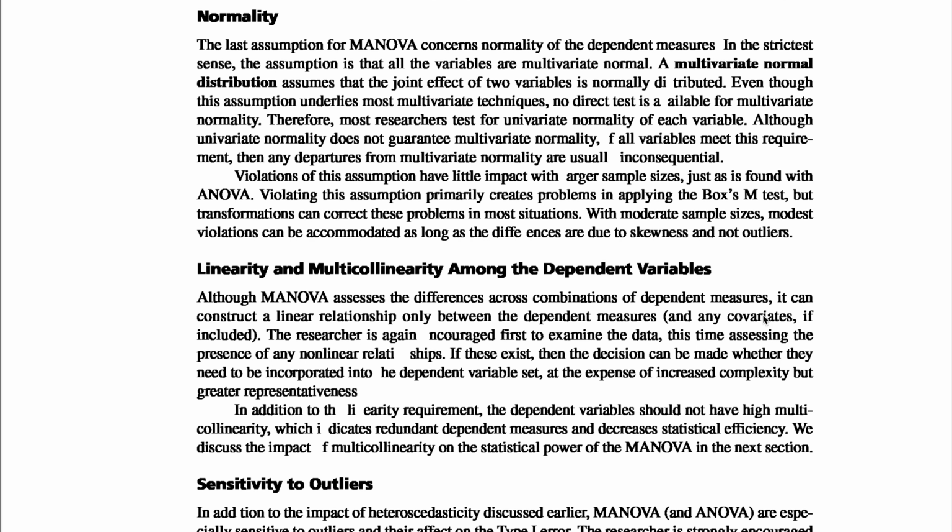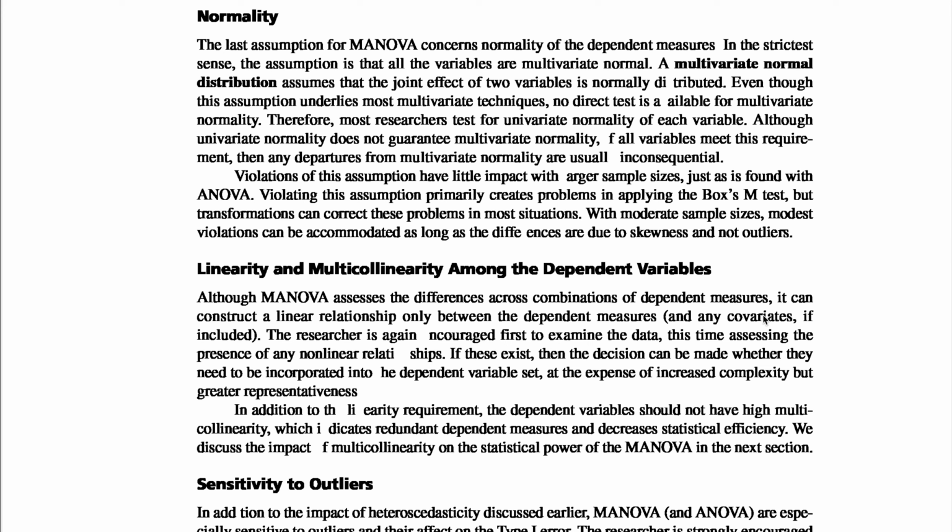The least assumption for MANOVA concerns normality of the dependent measures. In the strictest sense, the assumption is that all the variables are multivariate normal. A multivariate normal distribution assumes that the joint effect of two variables is normally distributed.